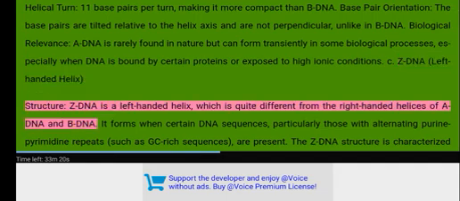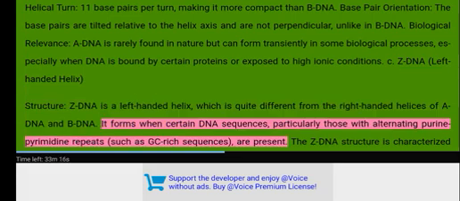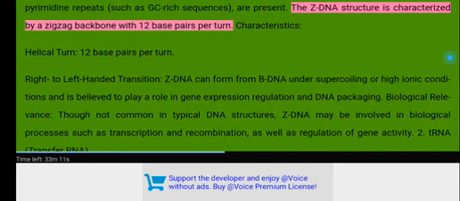Z-DNA, left-handed helix. Structure: Z-DNA is a left-handed helix, which is quite different from the right-handed helices of A-DNA and B-DNA. It forms when certain DNA sequences, particularly those with alternating purine-pyrimidine repeats, such as GC-rich sequences, are present. The Z-DNA structure is characterized by a zigzag backbone with 12 base pairs per turn.